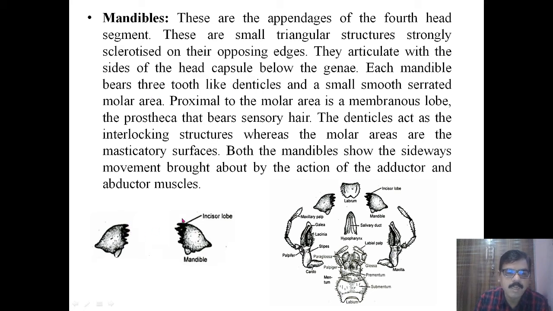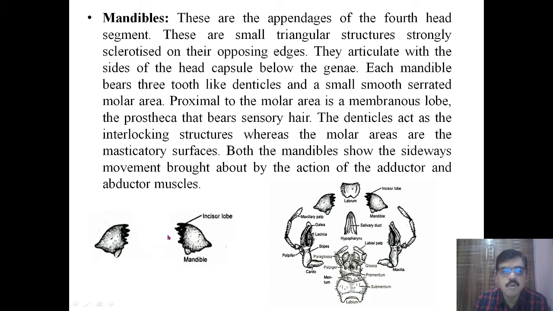Each mandible has how many denticles? Three tooth-like denticles and a small, smooth serrated molar area. This is the molar area, and these are the denticles. Proximal to the molar area is a membranous lobe called the prostheca, which bears sensory hairs. The denticles act as an interlocking structure, and the molar area helps in mastication or crushing of the food.